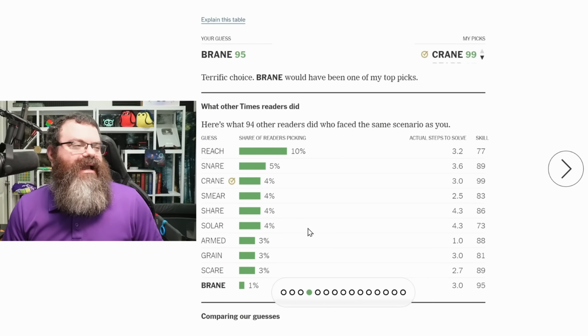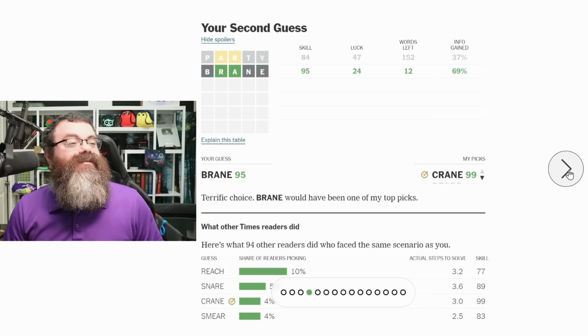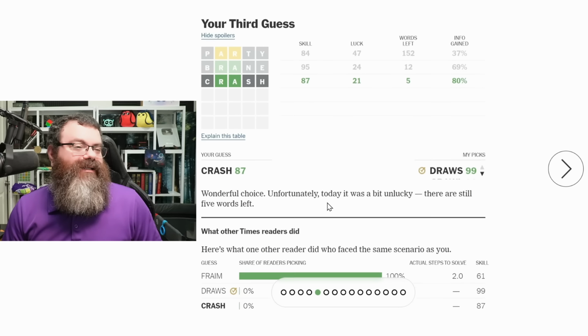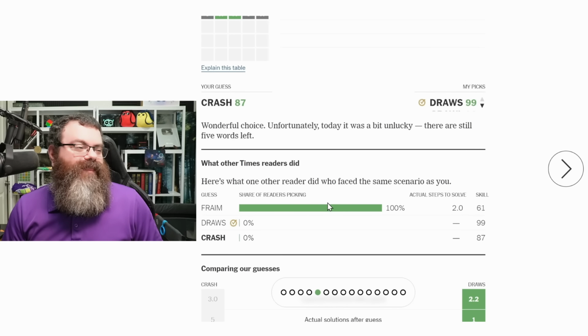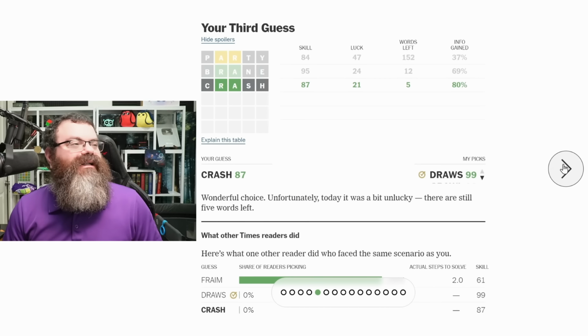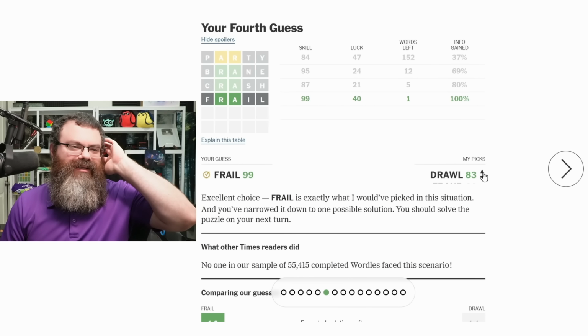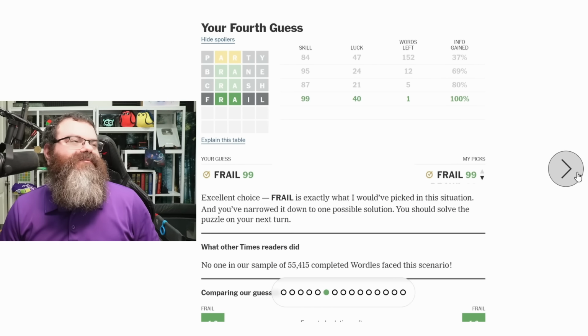Okay, I wanted the RA. I wanted to swap those and see if it was RA. But don't have to do that. Reach is good. Crash, it gave me an 87. Frame. F-R-A-I-M. Interesting. Okay. Excellent choice. Frail is exactly what I picked. Yeah. It's the only one that guarantees the solution.